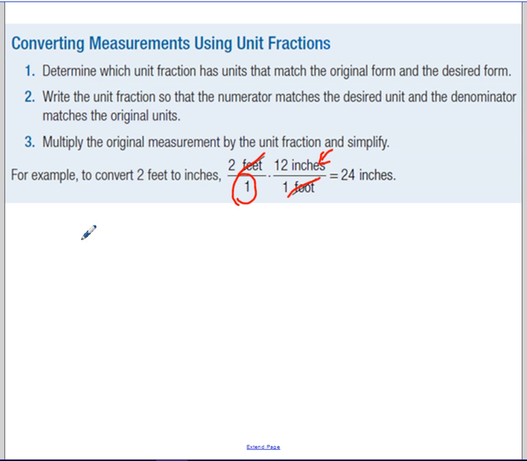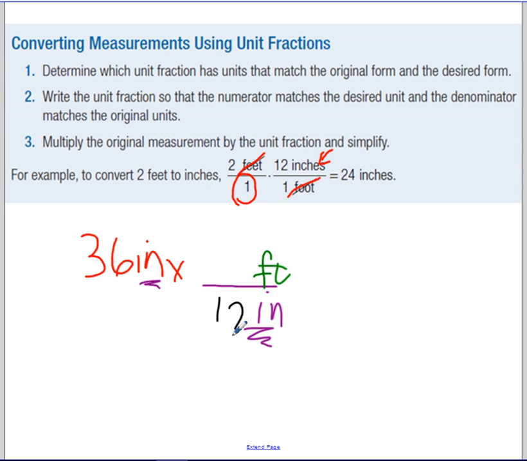But for example, if you had 36 inches and you wanted to convert it into feet, again, they give us inches, so you want to get rid of inches, so the inches will go on the bottom, and we want to keep feet, so feet would go on the top. And then you plug in those numbers of the equivalent forms.